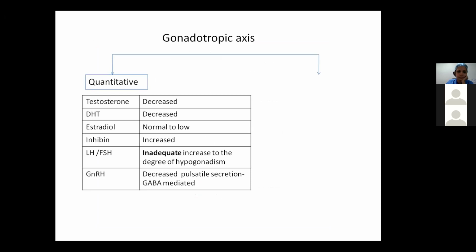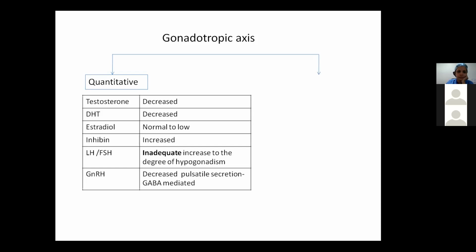The peripheral conversion of testosterone to dihydrotestosterone is also decreased. Estradiol levels remain normal to low. Inhibin, which is secreted by the Sertoli cells, increases. And the levels of LH and FSH, though they increase, this increase is inadequate to the degree of hypogonadism.